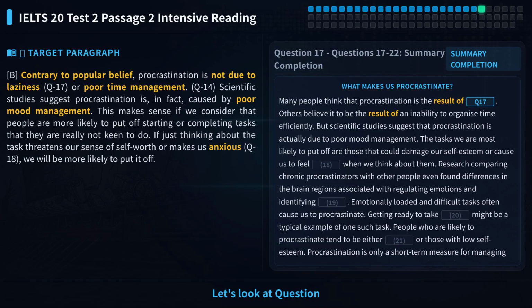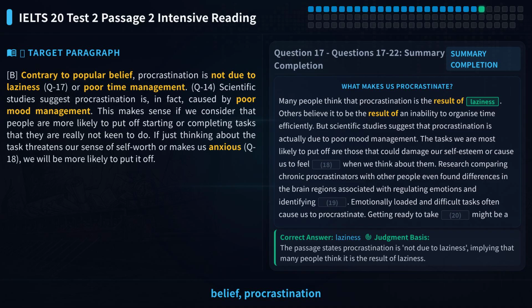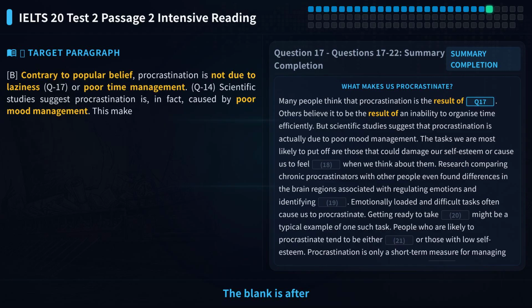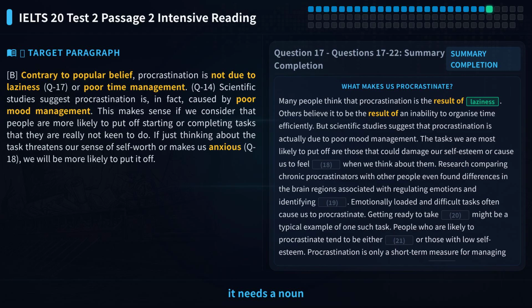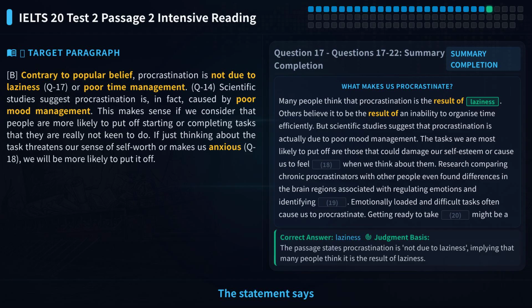Let's look at question 17. The statement says, contrary to popular belief, procrastination is not due to laziness or poor time management. The blank is after result of, so it needs a noun or noun phrase. The statement says not due to laziness, suggesting many people think it is a result of laziness. So the answer is likely a word meaning laziness.